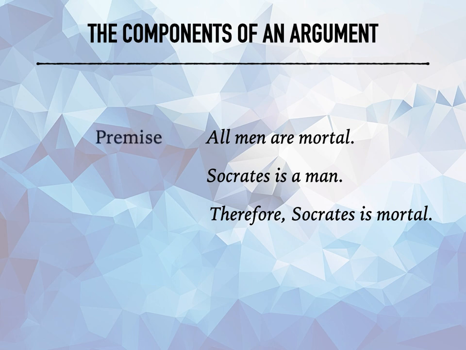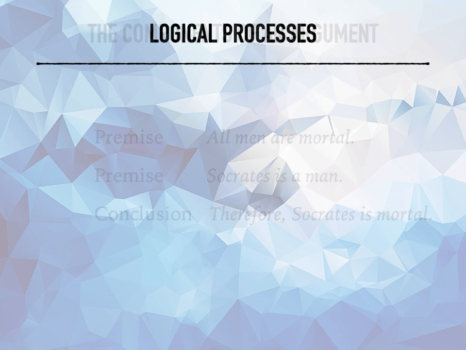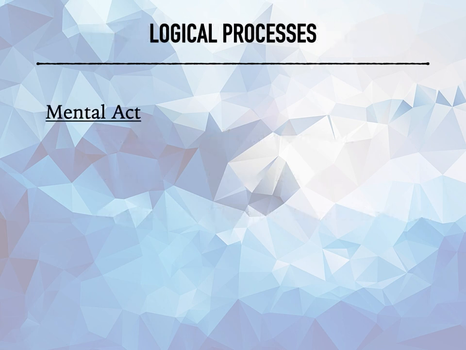We learned that all men are mortal is a premise. Socrates is a man is our second premise. Together, we make the logical conclusion, therefore Socrates is mortal. We divide these things into two parts. We say that every logical process has a mental act, and then that mental act has a verbal expression.